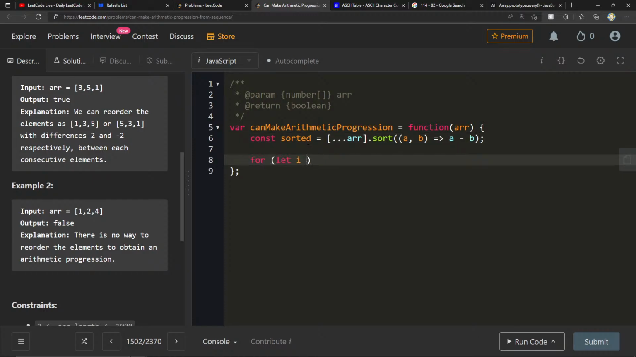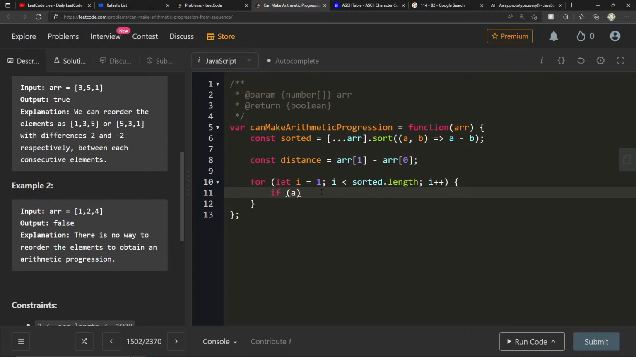For let i equals 1, i less than sorted.length, i plus plus. Let's do const distance equals Math.abs, or it's already sorted, so we can just do array of 1 minus array of 0. If array of i minus array of i minus 1 is not equal to distance, then we can return false, else return true.